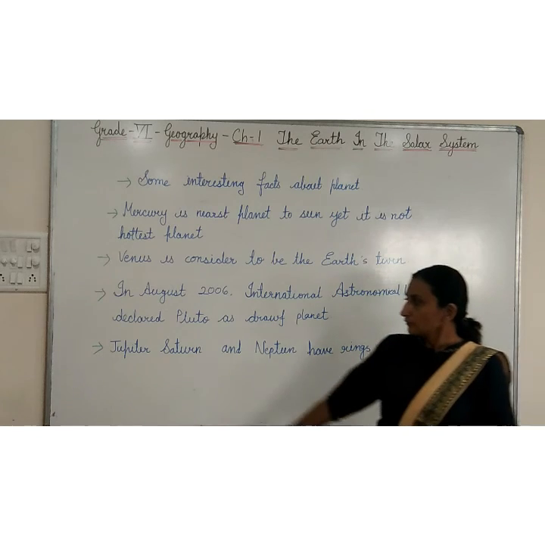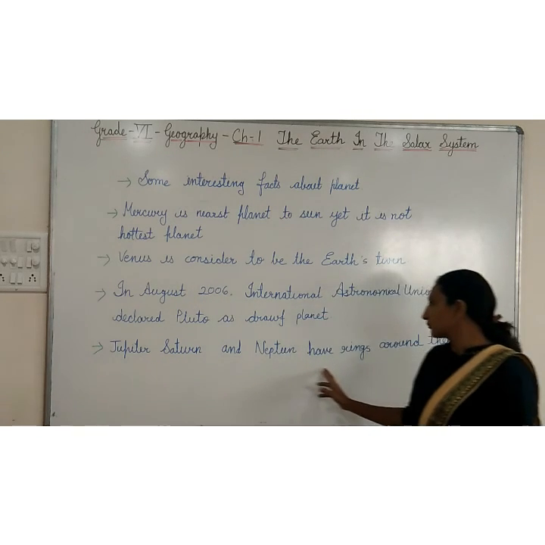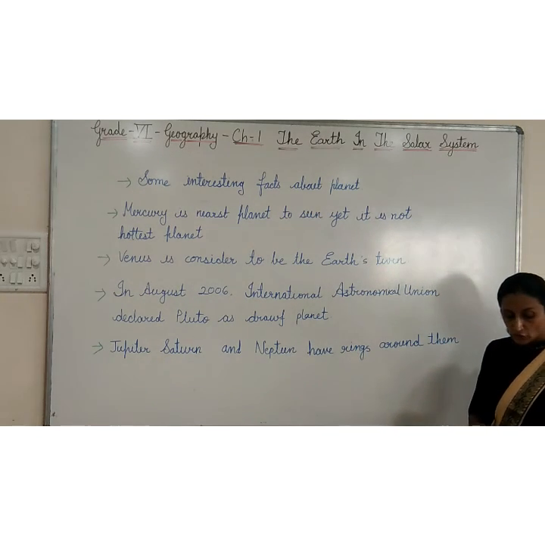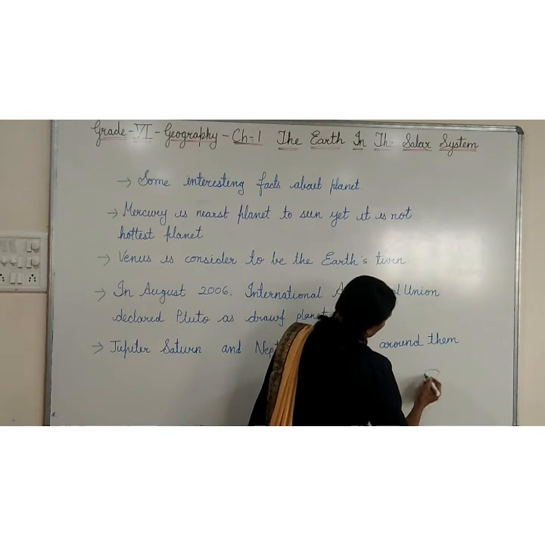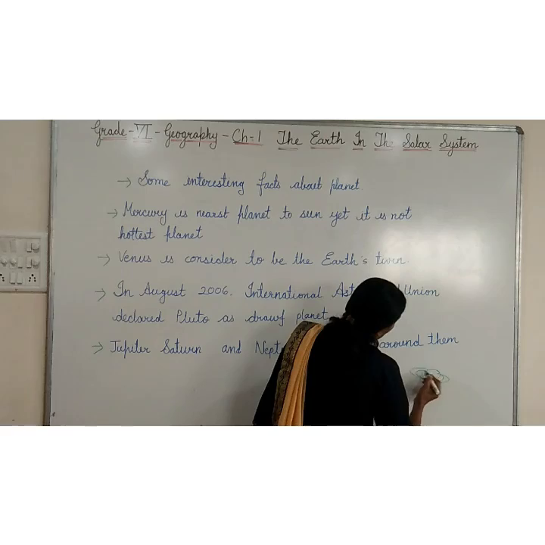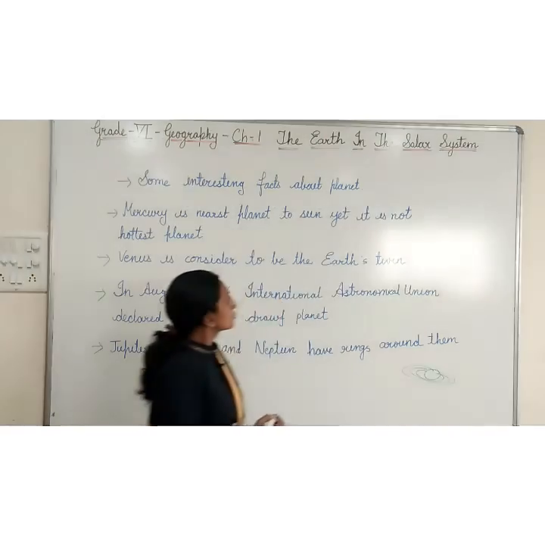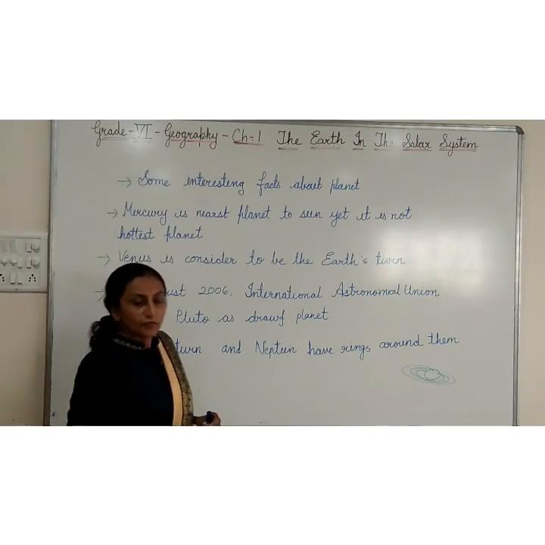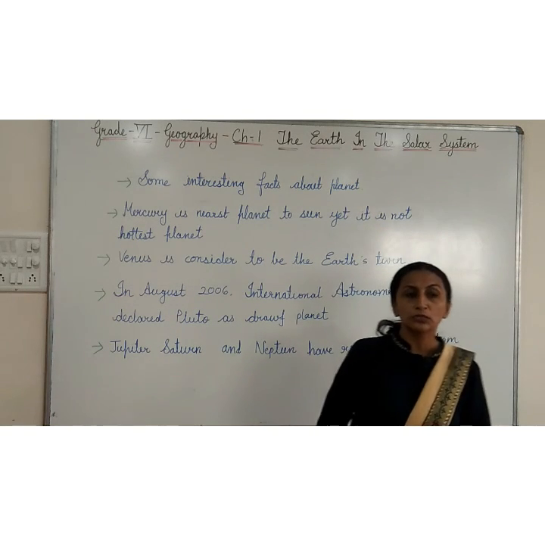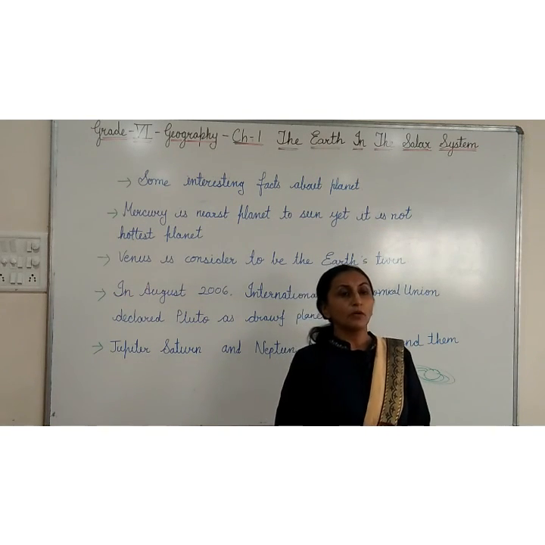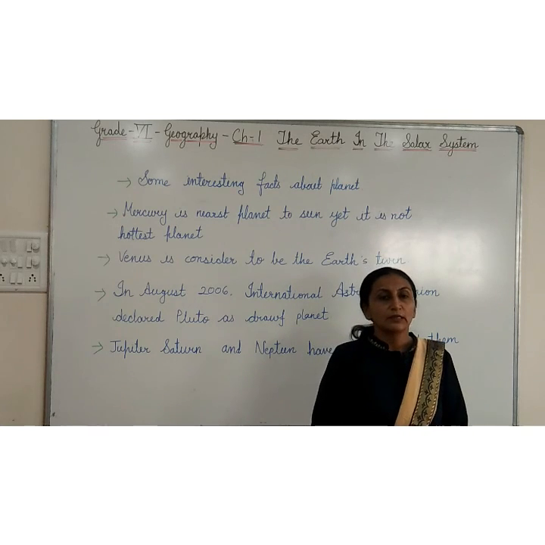After that, Jupiter, Saturn and Neptune have rings around them. See, this type of rings are around them. So these are some of the facts about the planets. Now in the next video lecture, we are going to learn something about our own planet Earth. Thank you.